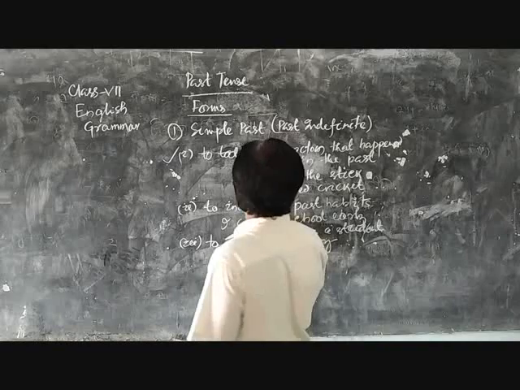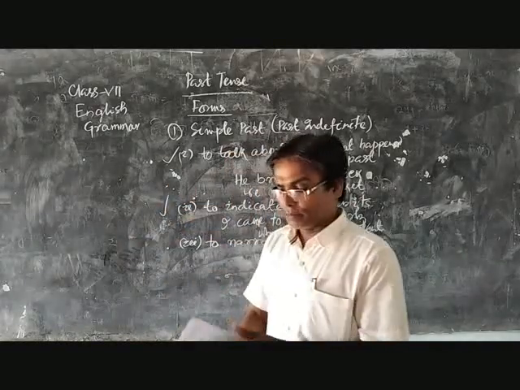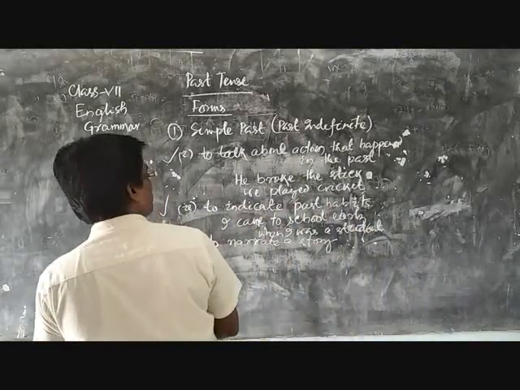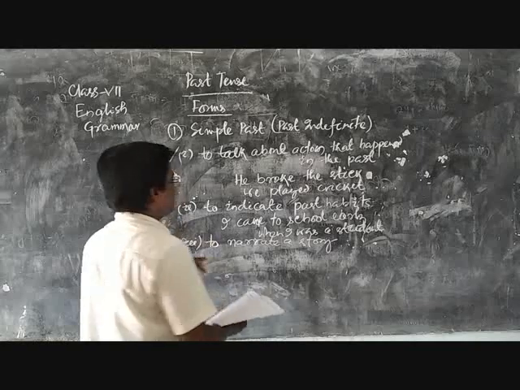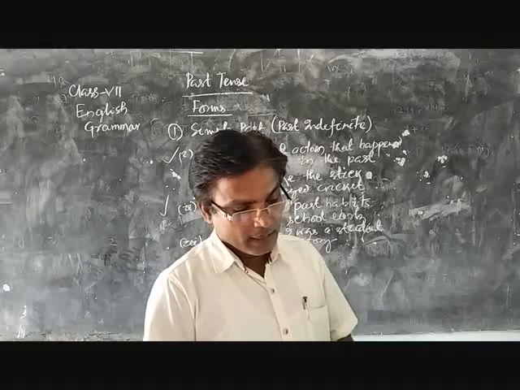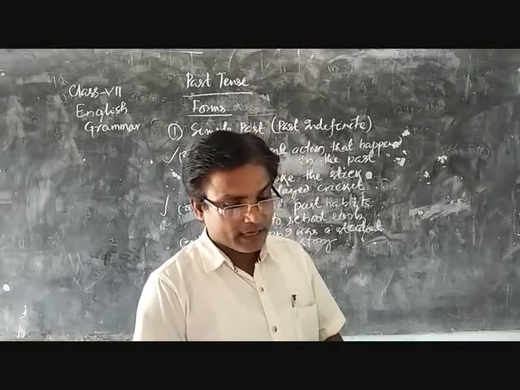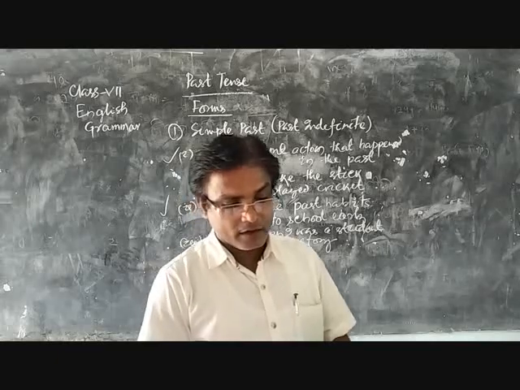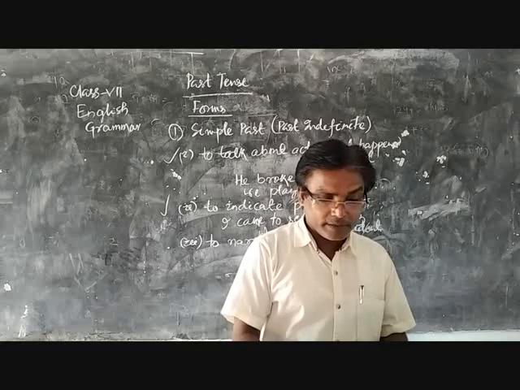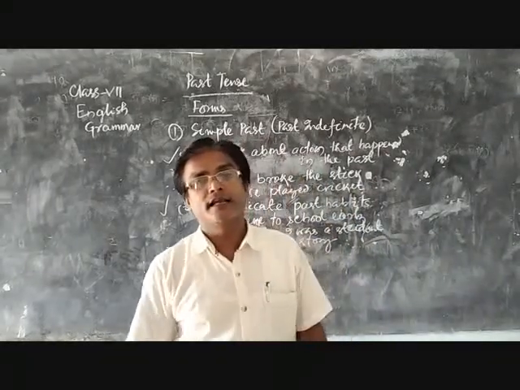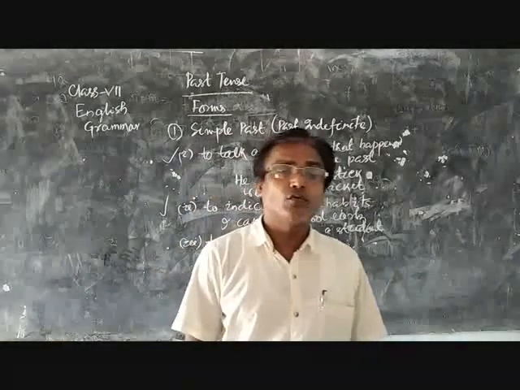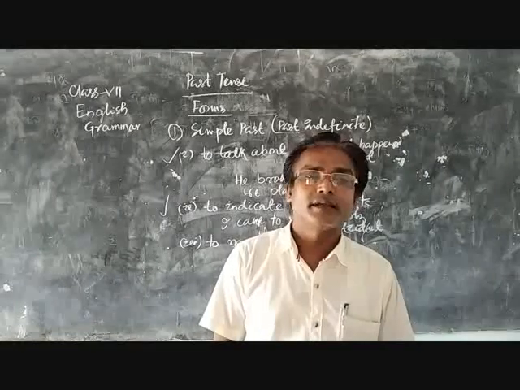Another rule is to indicate past habit. To indicate past habit, we can also use the past simple form of the verb. Third, to narrate a story. Once upon a time there lived a king. One day the king met a lion that could talk. There was a king who lived some years ago. Lived is the past form of the verb live.